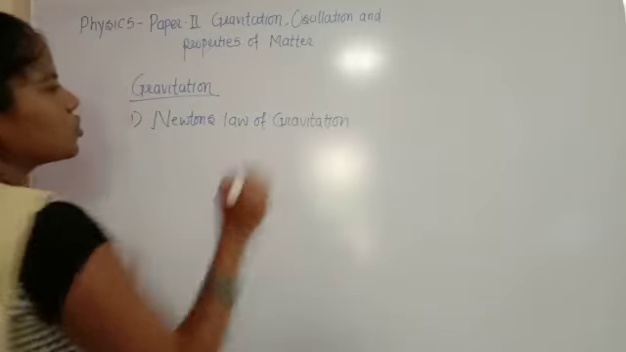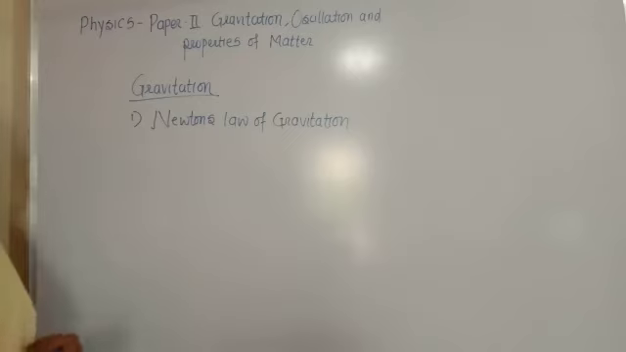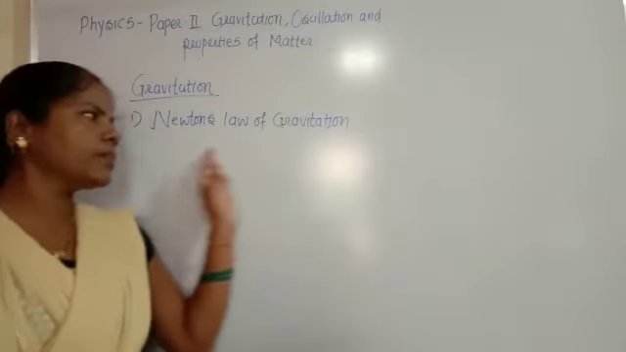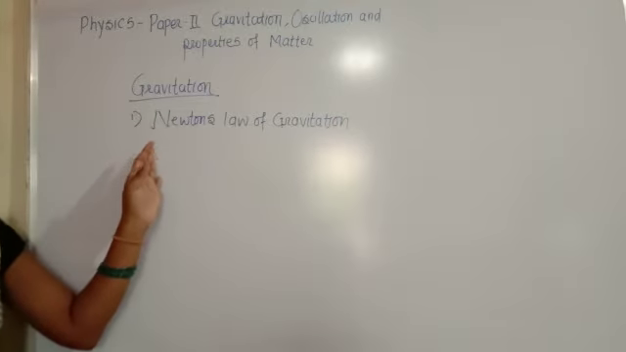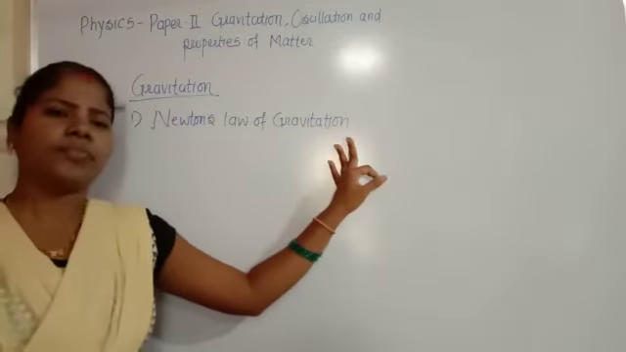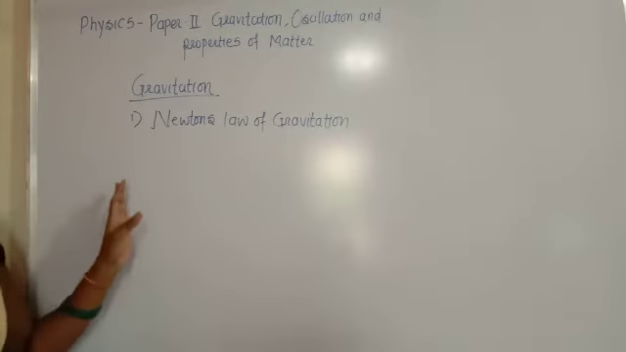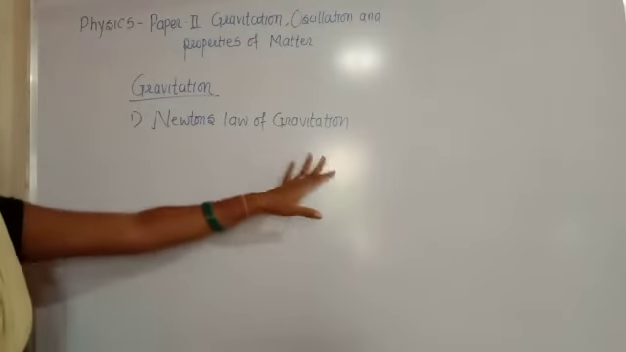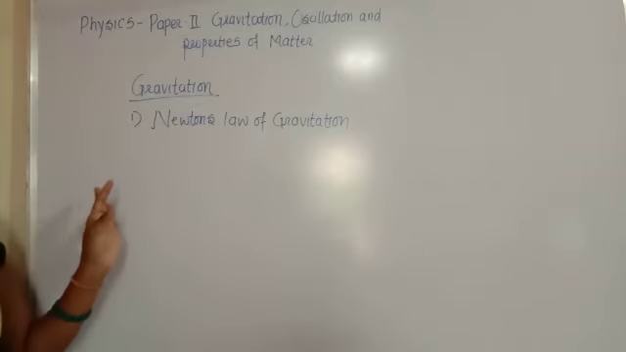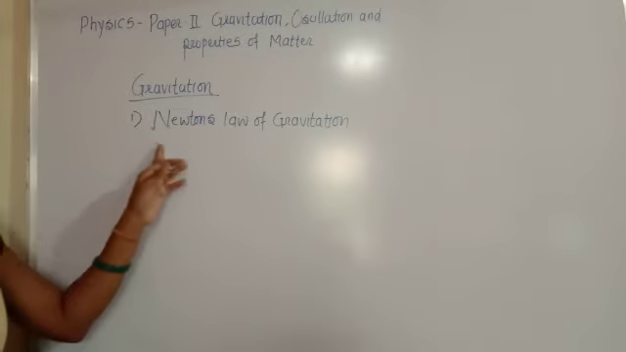Okay, so this topic is very low. Newton's law of gravitation. This law of gravitation was discovered by Newton. Newton is the name of the scientist. This law is the universal law. This law applies to all the substances or matter in all the surroundings. So that's why this is the universal law.